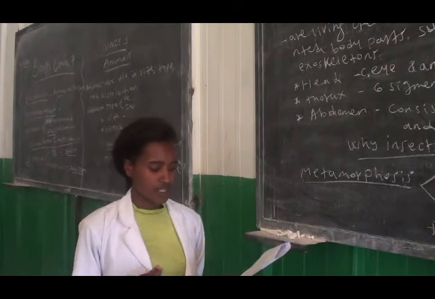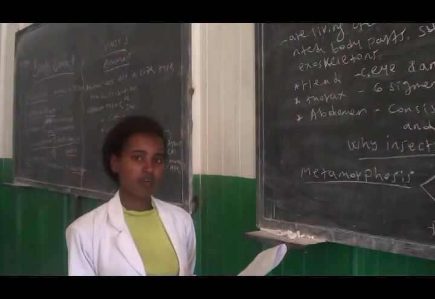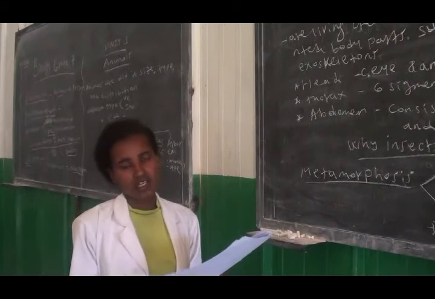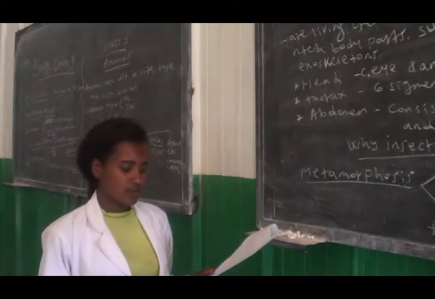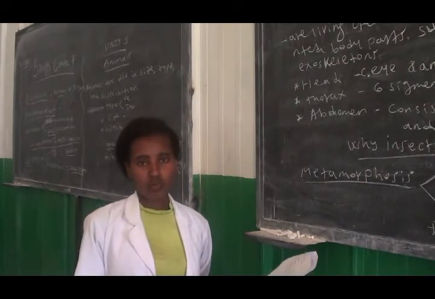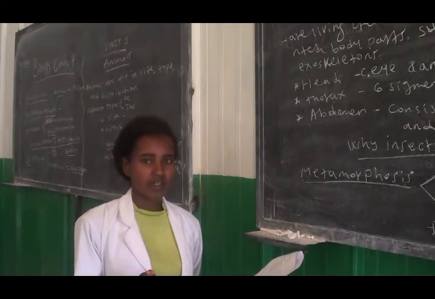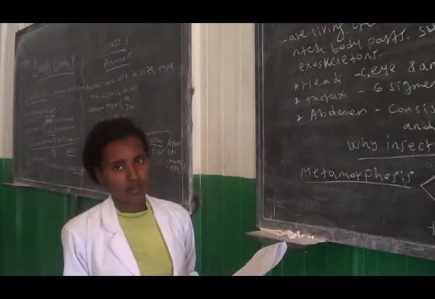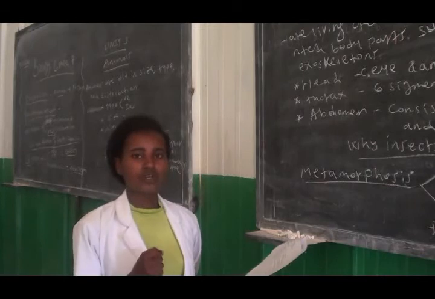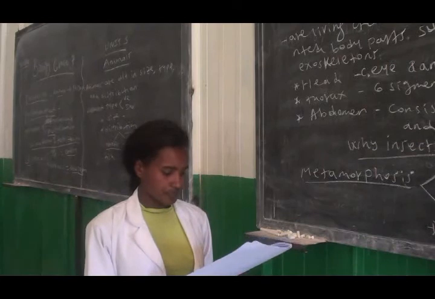Self-pollination is a type of pollination which takes place within the same flower or between flowers within the same plant. C, perfect flower. There are 2 types of flower, perfect and imperfect. Perfect flowers have both parts, the male part and the female part, or the pistil part and the stamen part. Imperfect flower is the opposite of perfect flower. It is a type of flower which has only one part, either the male part or the female part, that is, either stamen or pistil.